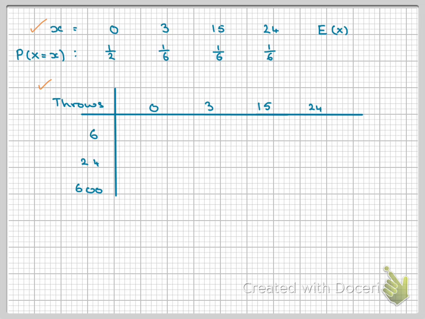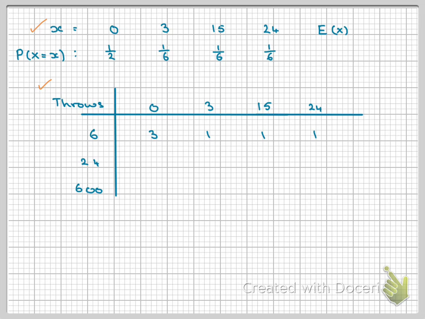So what would I expect to get? If I threw it 6 times, then I would expect to get the 0 3 times, I would expect to score a 3 once, I would expect to score a 15 once, and I would expect to score a 24 once if we threw this die 6 times.